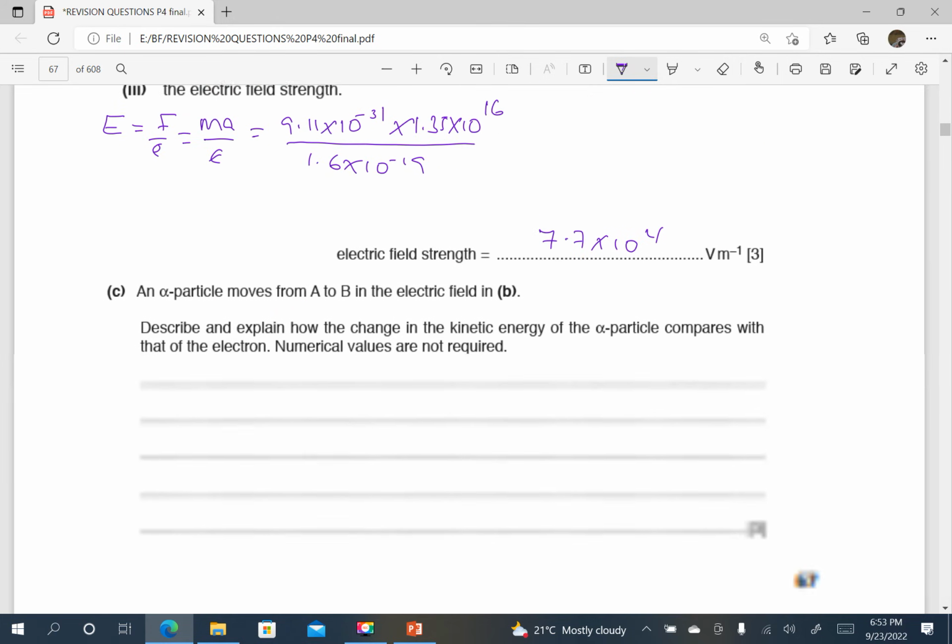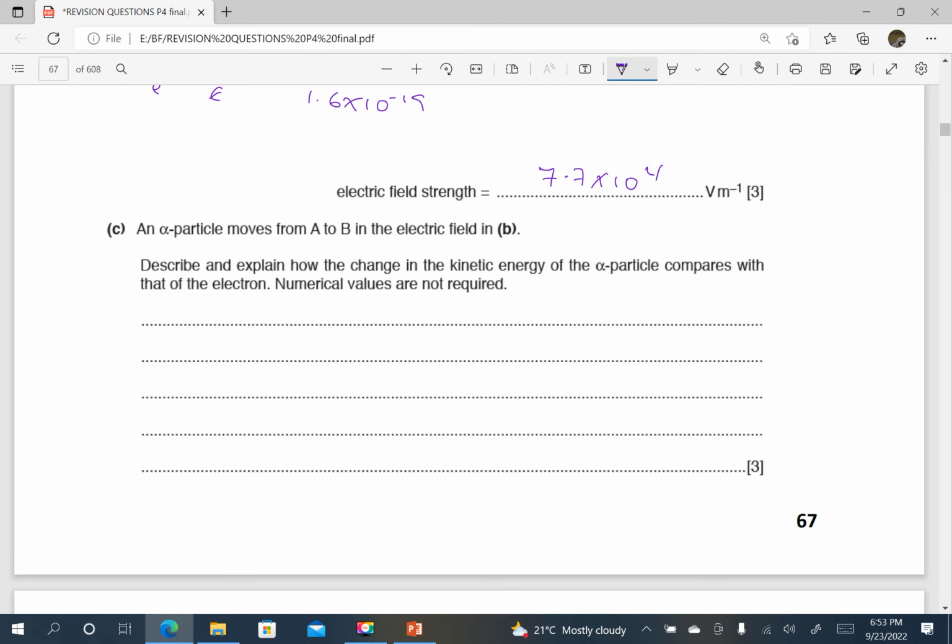So just for completeness, we can fill this part here and say that the charge on an alpha particle is opposite to the electron charge.